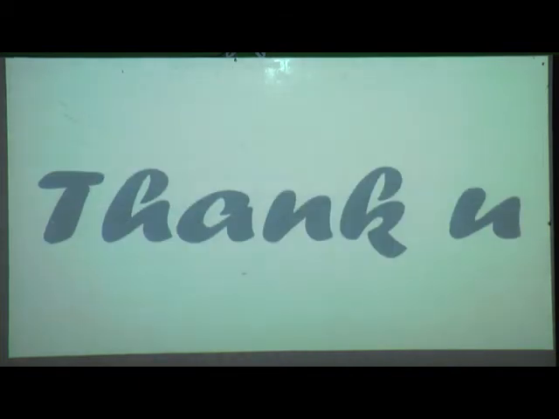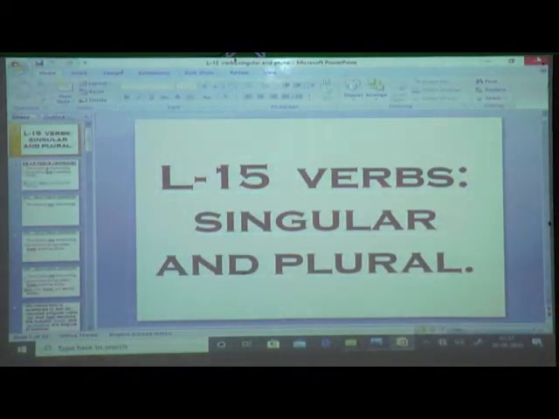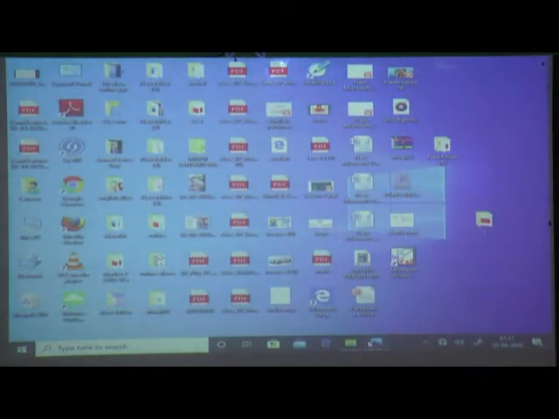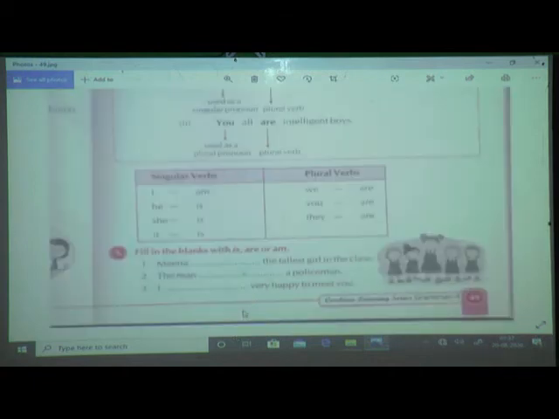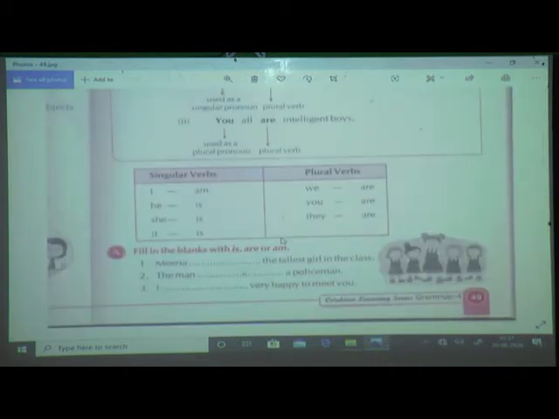Now what are you going to do, students? Yes, open your Fun with Grammar book. Take a pencil in your hand. Open the Fun with Grammar book, lesson number 15, page number 49. Hope you are ready with your books. Only 5 examples are there, so it is very easy for us to solve. We will solve it first. As I am solving, you have to be with me.